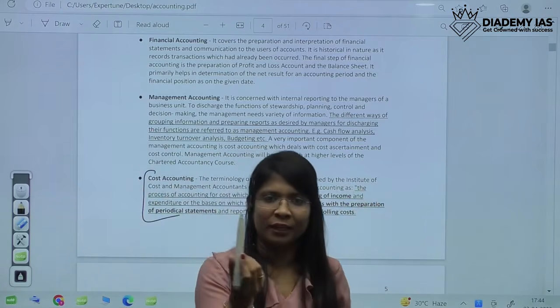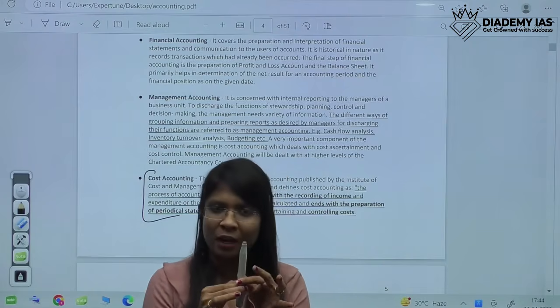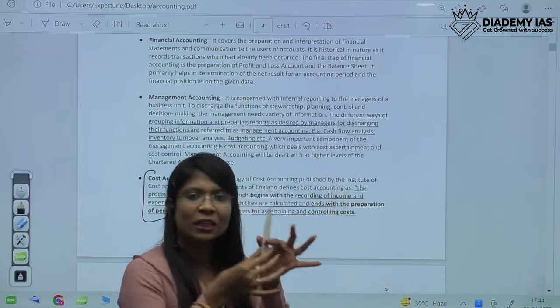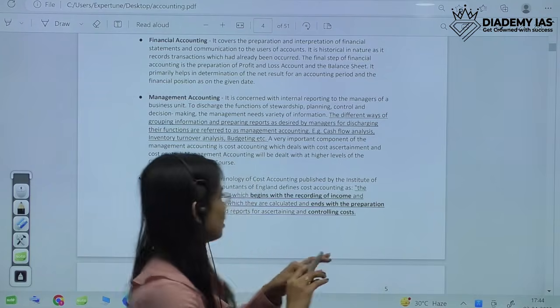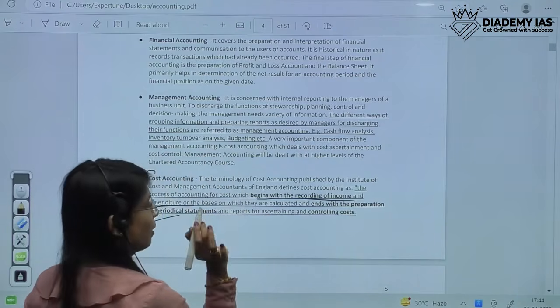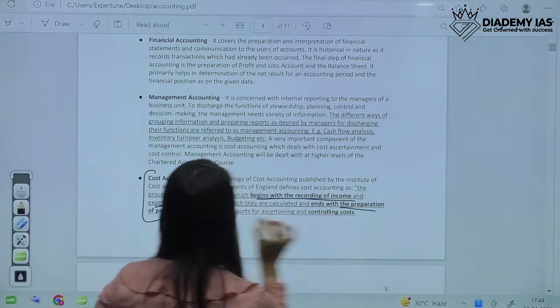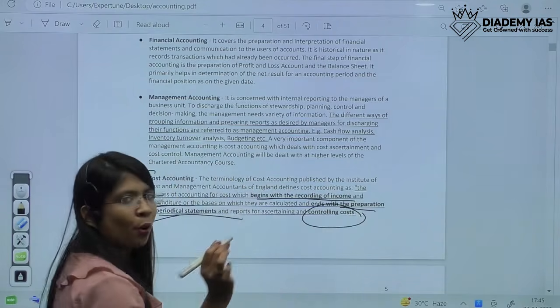For example, this pen. I have to calculate the cost of this pen to run the business of this pen. Everything I do to arrive at the cost of this pen comes under cost accounting. It begins with recording of income and expenditure and ends with preparation of periodical statements, so that cost could be controlled.